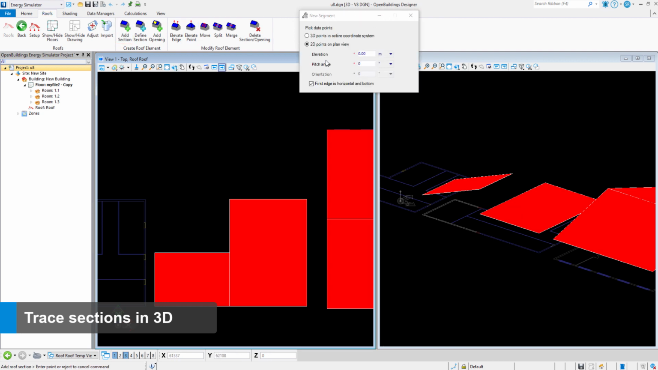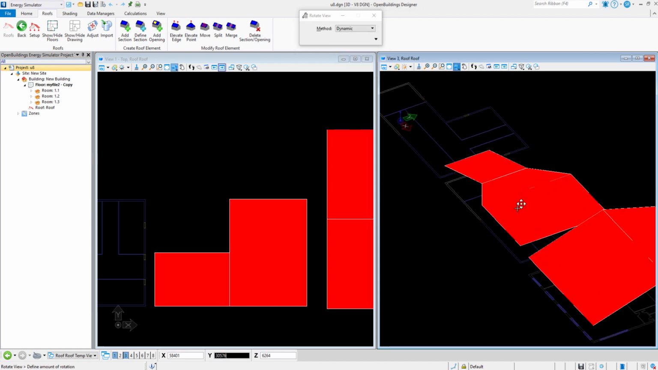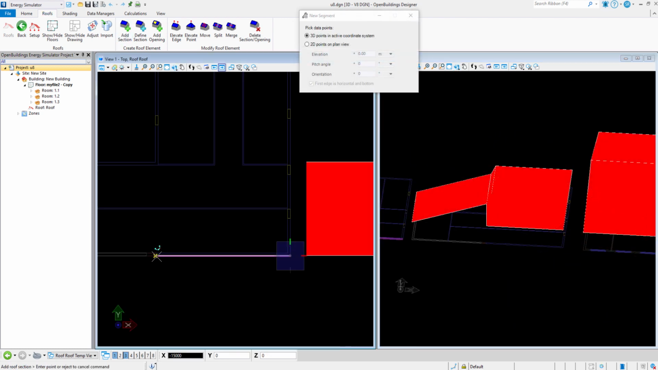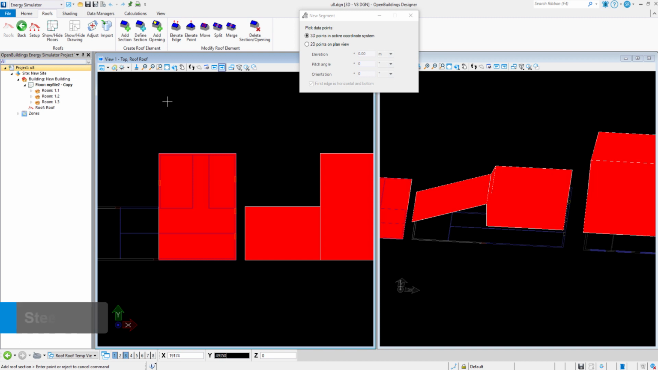So this is easy to accomplish if you trace in 3D. Select the 3D option and simply click on each of the snap points you want to snap to, and it'll create the roof section. It can be handy for dormer windows and things like that.